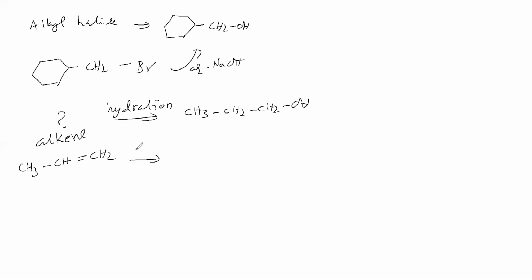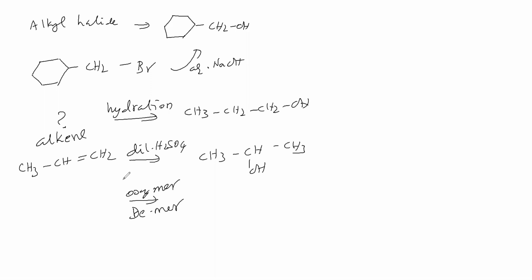Now, if we add dilute sulfuric acid, OH minus here, H plus here, so we will get the product like this. Correct? If you take the reaction for oxymercuration, demercuration, then we get the Markovnikov's product like this.